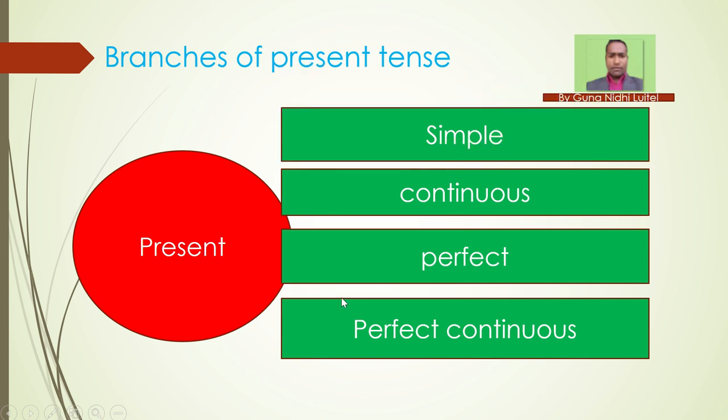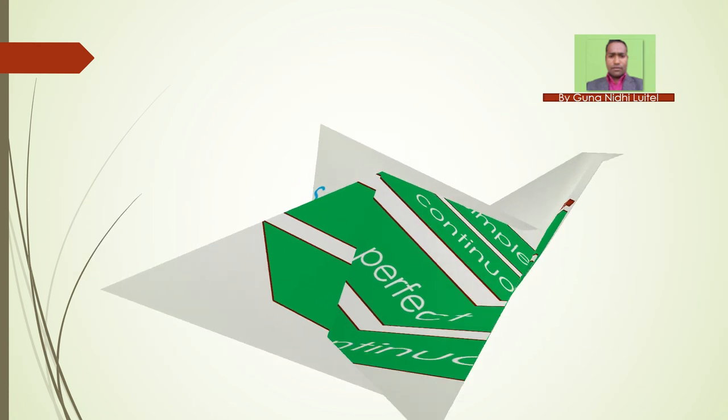Do you remember what they are? Simple, continuous, perfect, and perfect continuous. So you have to remember present simple, present continuous, present perfect, and present perfect continuous.